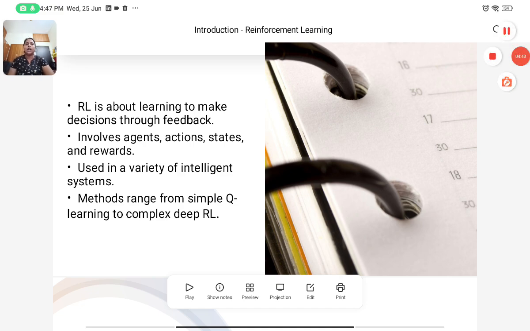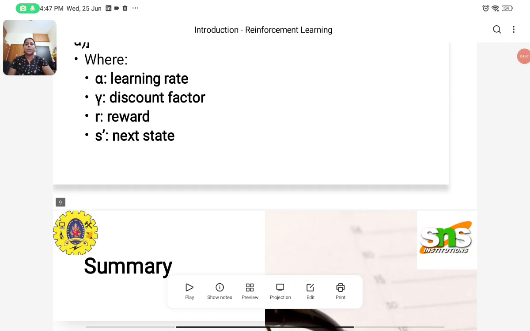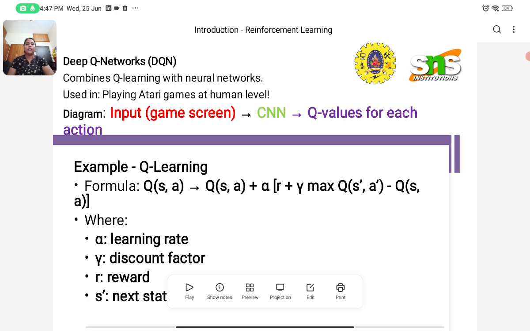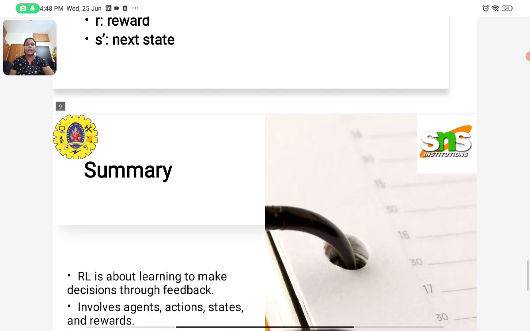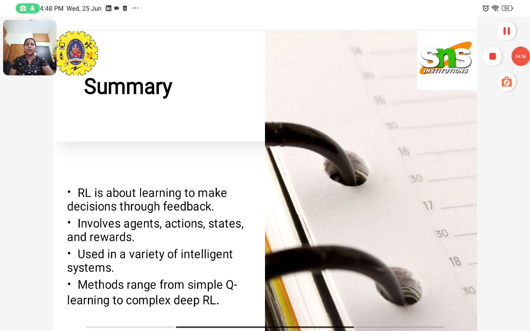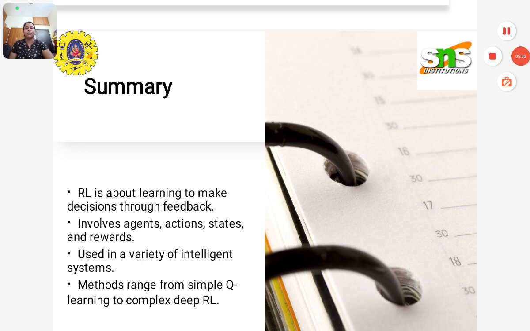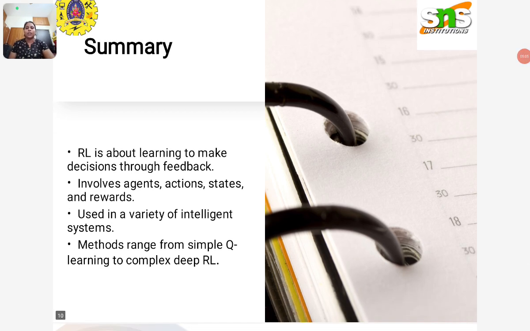The process is mainly Q learning based, used for playing at human level. So it involves agent, action, states and rewards, and it is used in a variety of intelligent systems. This is the basic introduction and